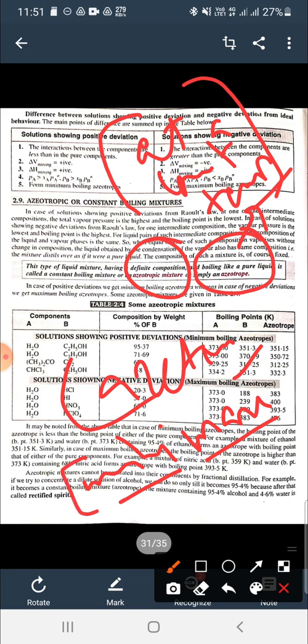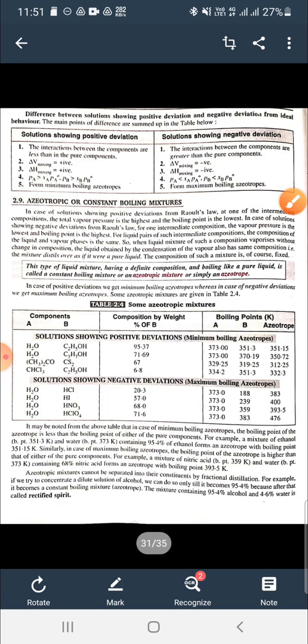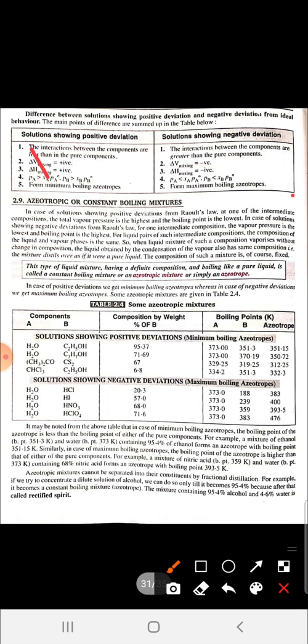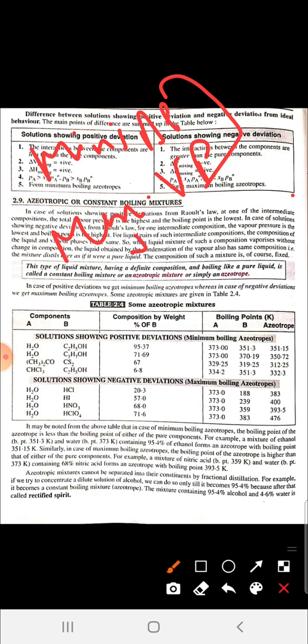Minimum boiling azeotropes mean minimum boiling point and maximum vapor pressure, and this only happens in the case of positive deviation.